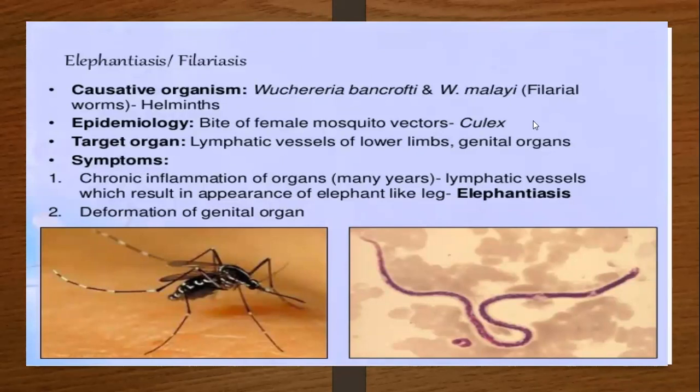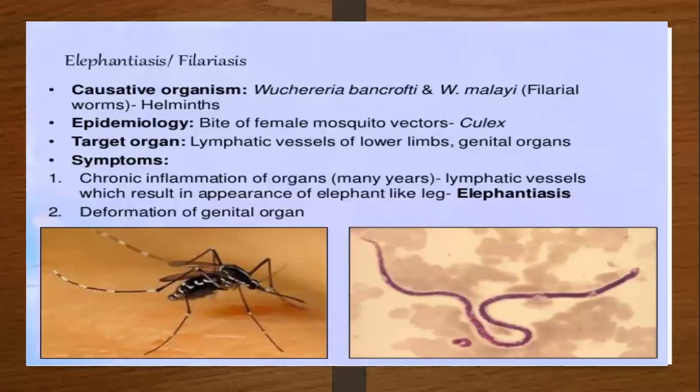The causative agent for elephantiasis is Wuchereria bancrofti and Brugia malayi. This is an infection due to filarial worms, that is, helminths. So elephantiasis and filariasis are caused by a worm. It is a worm infection. The names of the worms are Wuchereria bancrofti and Brugia malayi.